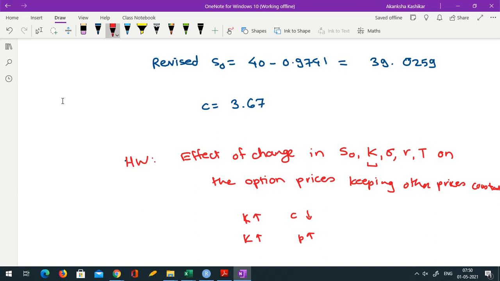You have to verify it mathematically. Okay, if you can do it via formula analytically, well and good. If you can't, at least try a few values and see if you get some trend. Okay, and try to find justifications why that particular thing happens. For example, for strike price I tried to give one justification. So try to see why an increase in sigma might increase or decrease the price of a call option. Okay, so this is a homework. You have to find the effect of all these quantities.